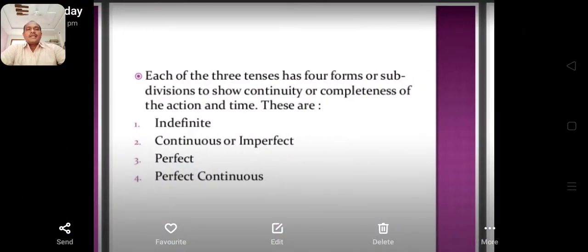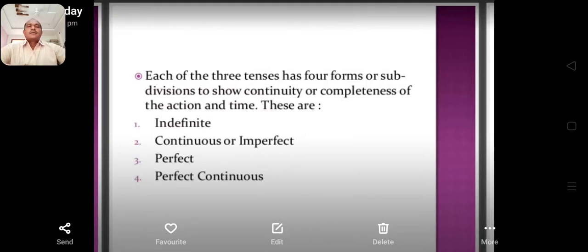Each of the three tenses has four forms or subdivisions to show continuity or completeness of the action and the time. These are indefinite, continuous or imperfect, perfect, and perfect continuous tense.